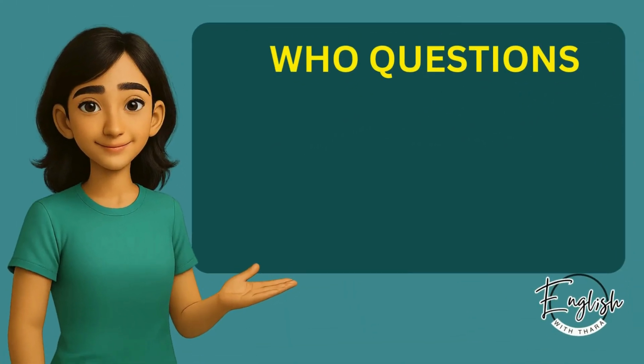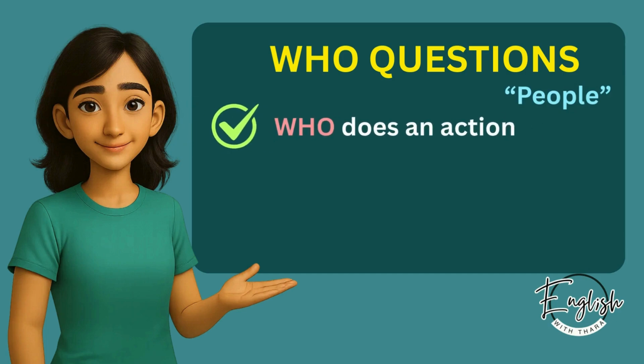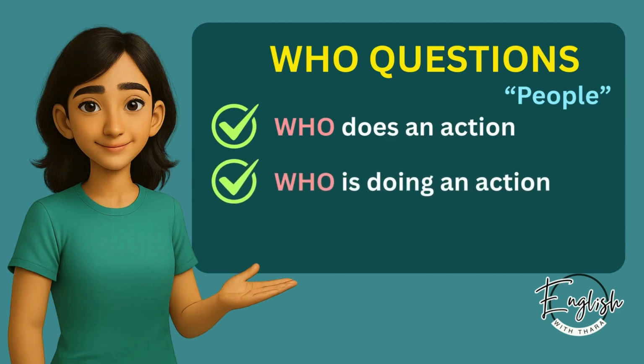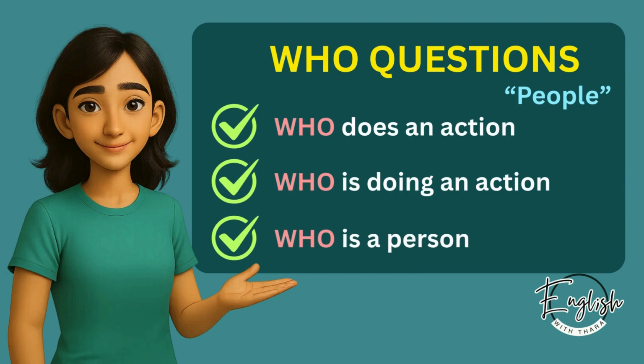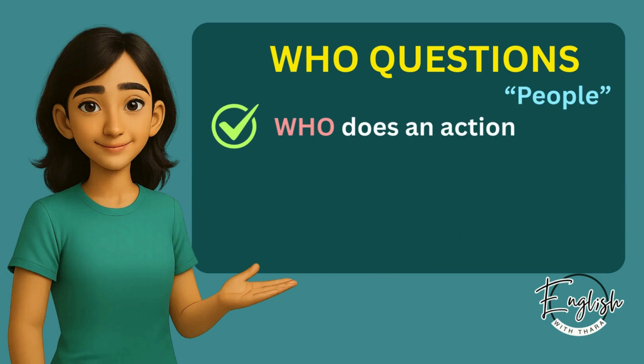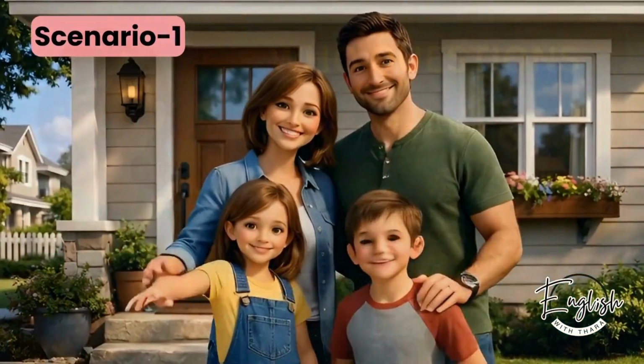First, let's talk about who questions. As we know, who is used to ask about people. There are three common ways to use it. First, who does an action. Next, who is doing an action. Finally, who is a person. Let's start with who does an action, with some simple examples.